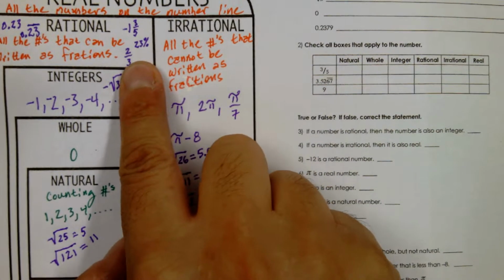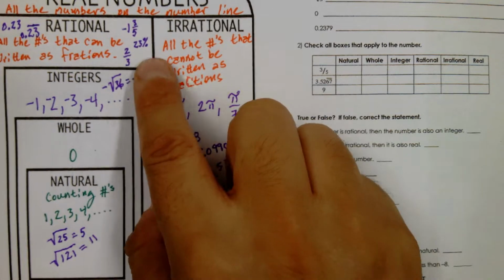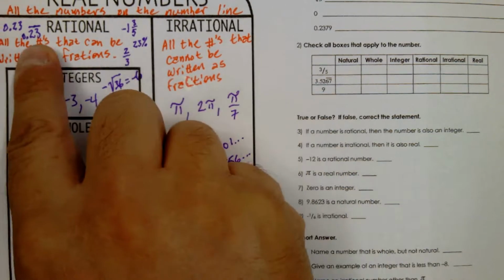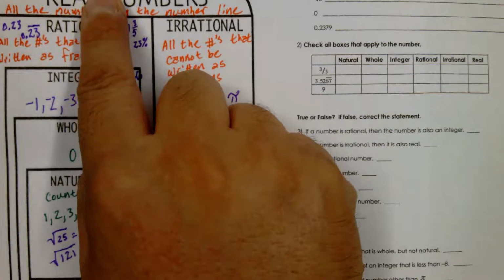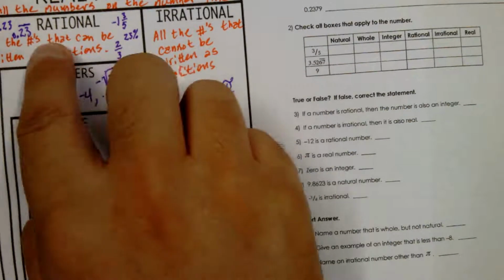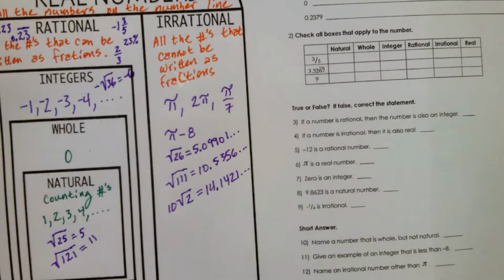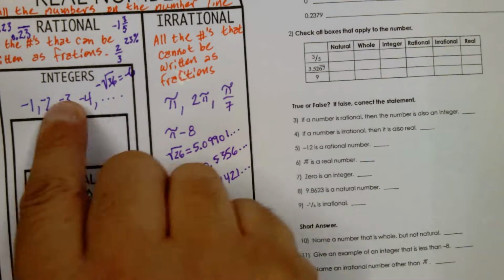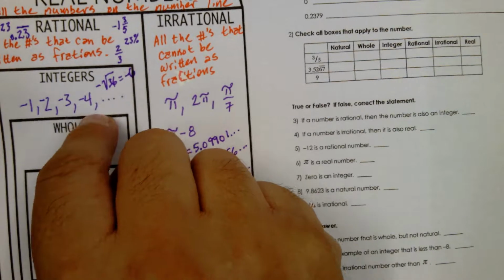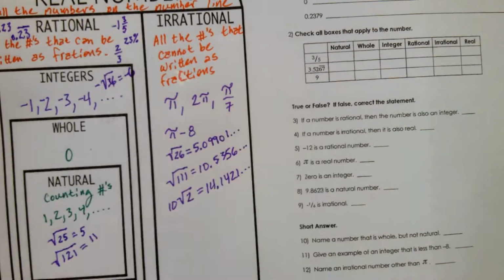What are the categories it's under? Well, where's it living? And what's above it? Real. So 2/3 or any number living here is just rational and real. Any number living here, like say -1,000, is an integer, it's rational, and it's real.